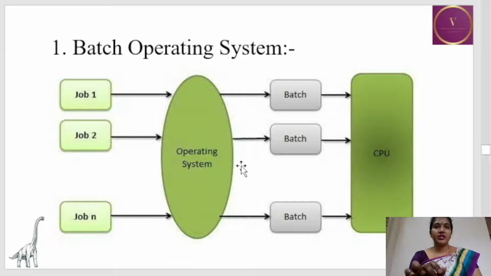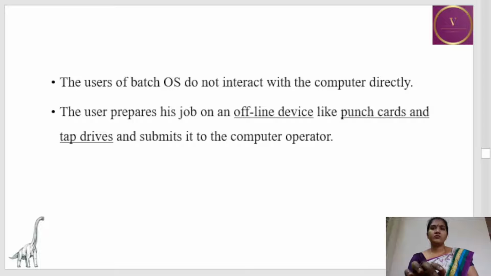This is the batch operating system wherein different jobs are submitted to the operating system, and the operating system groups the jobs into batches, and it will be sending it to the CPU. So the user of the batch operating system does not interact directly with the computer. He prepares his job, that is the program, and submits it to the operator, and the operator will collect a similar set of jobs and create a batch and will be sending it to the computer.